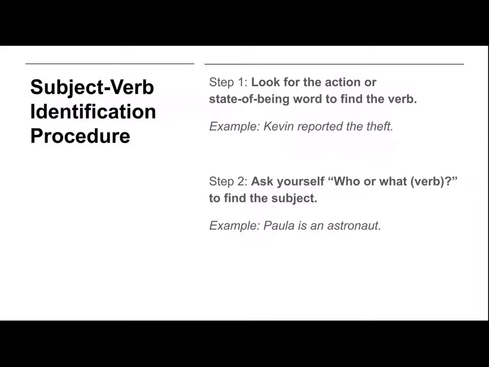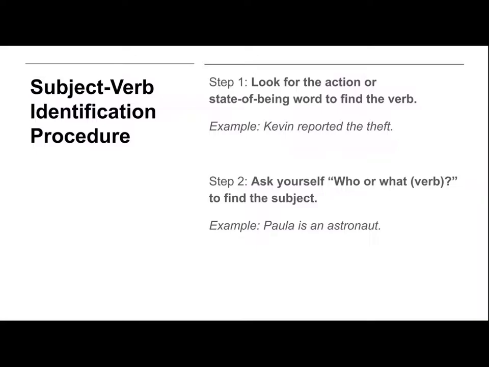Once you've found the verb, you need to complete the second step. In the second step, you ask yourself, who or what reported? So you ask yourself who or what, and then add the verb that you found. Who or what reported? The answer to that question is Kevin. That makes Kevin the subject.